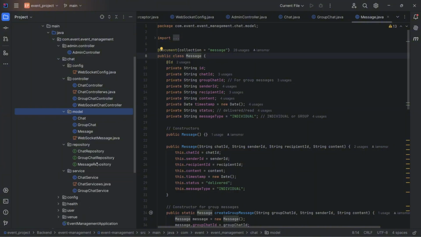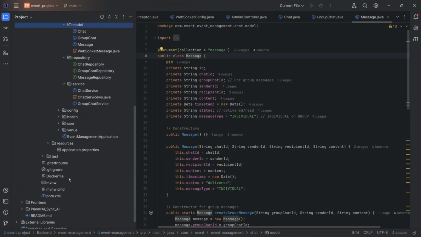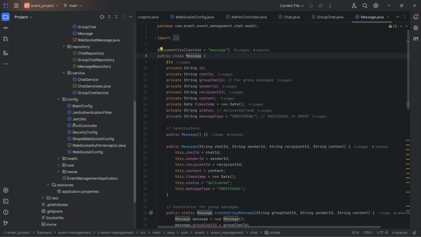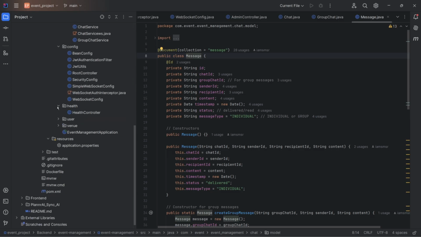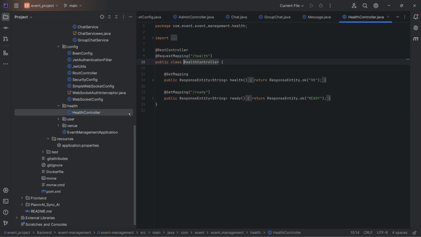That's our repo, and this is our service. I have already shown the config one, and health. We tried to implement the health, with a health container here for handling the cold start in Render, but as we shifted to Azure Docker containers, it's not needed right now.